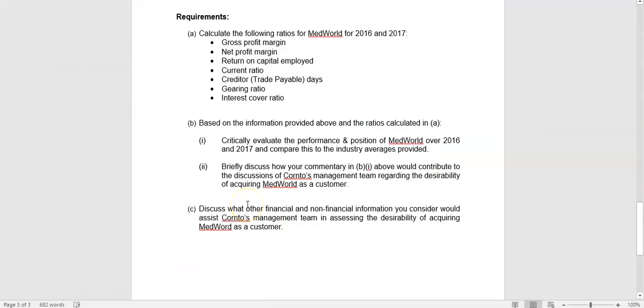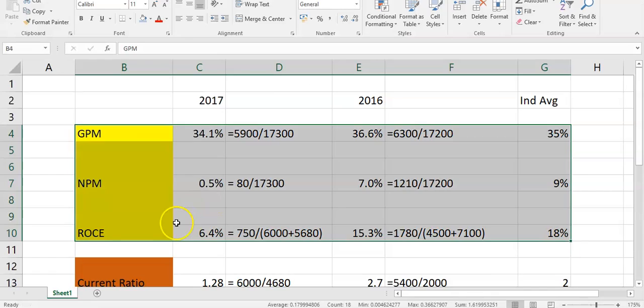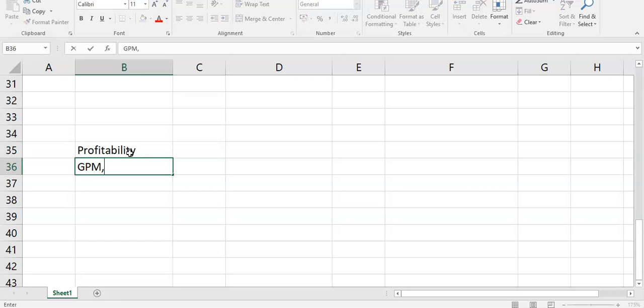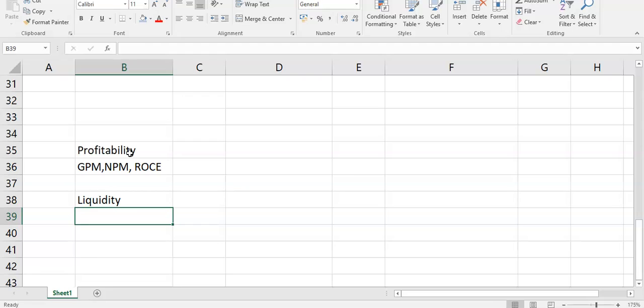So what I'd be looking for in terms of part B here: critically evaluate the performance and position of MedWorld. I don't want a big long rambling paragraph here. For B, and you can see this in the suggested solution, I would expect bullet points are fine, and I'd expect headings. You do a heading on profitability, which is going to cover gross profit margin, net profit margin, and ROCE. You have one on liquidity, where you discuss the current ratio.